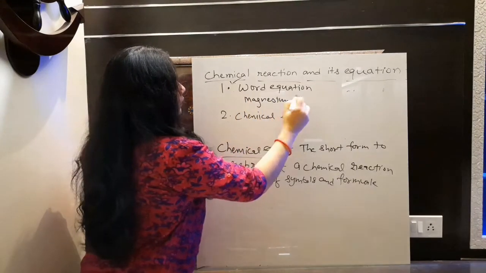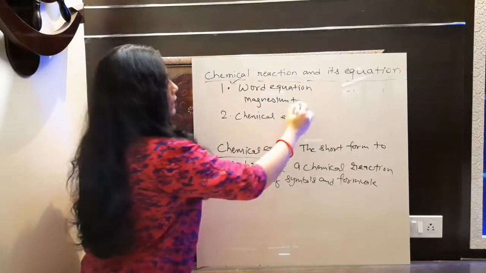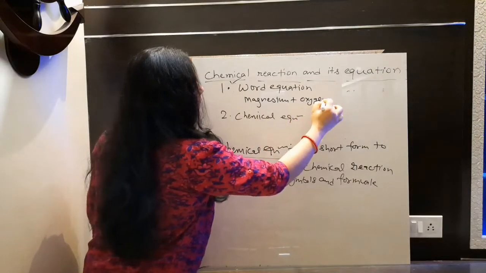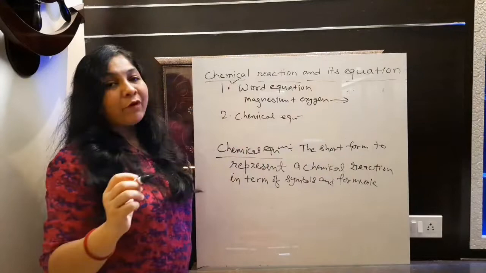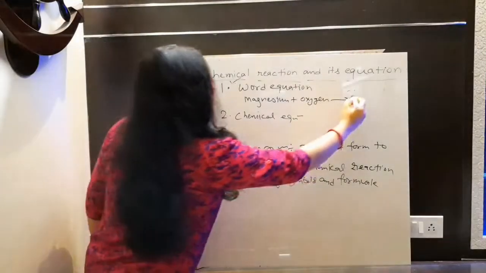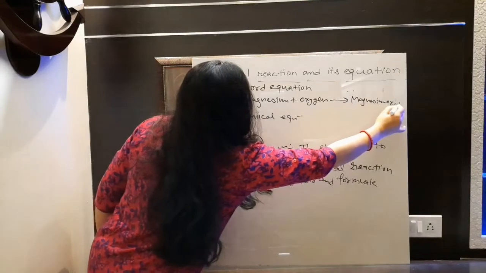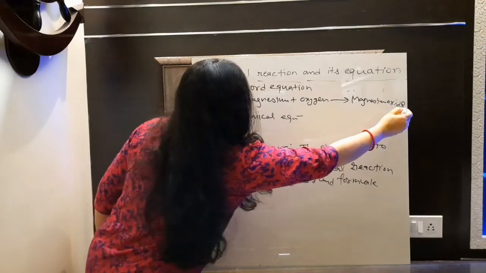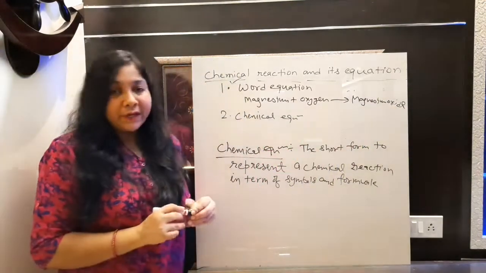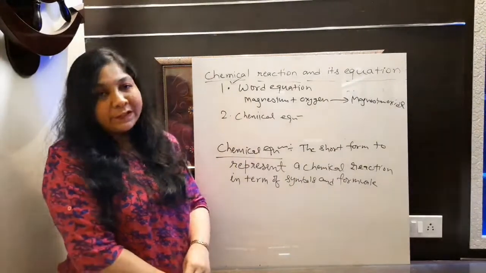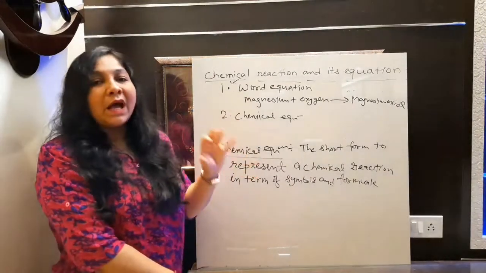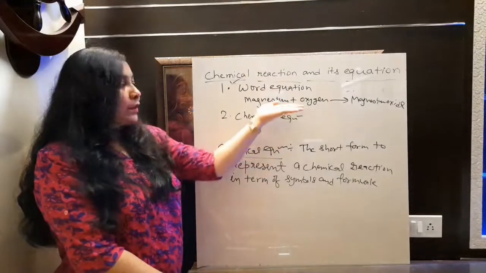Magnesium reacts with what? Oxygen. So magnesium plus oxygen. After that, what product was formed? Magnesium oxide. So we will write here magnesium oxide. Okay, this is magnesium oxide. So this is the word equation that we are going to represent here. We can represent our equation in word form also like this.